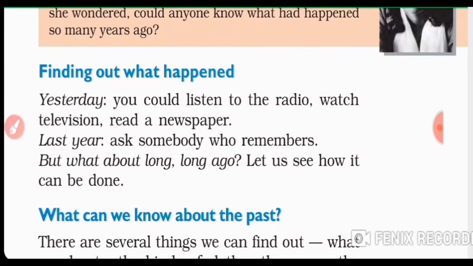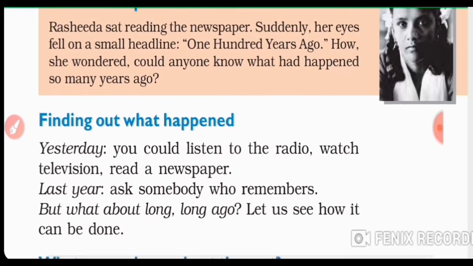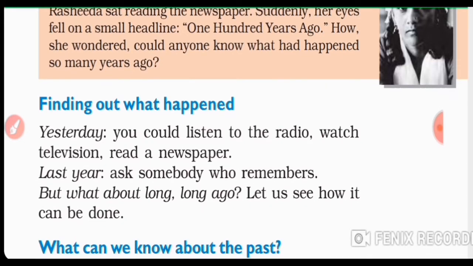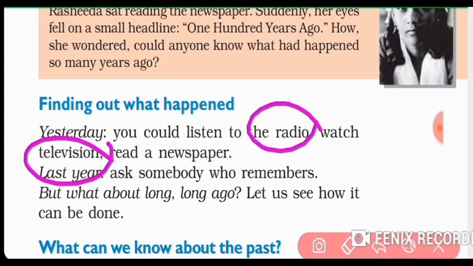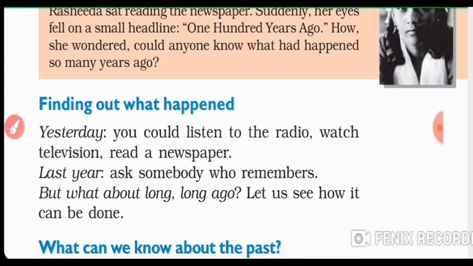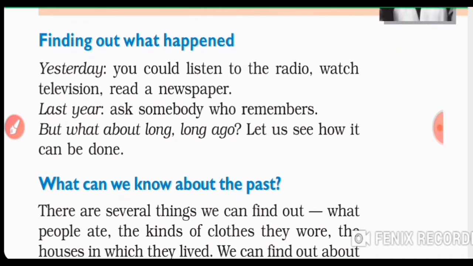Yesterday you could listen to the radio, watch television, read a newspaper. Last year, ask somebody who remembers. But what about long, long ago? Let us see how it can be done. Basically, yesterday you could listen to the radio, watch television, or read a newspaper, and if I ask you something about yesterday, you can remember some of the things, and you can tell me a lot of things.